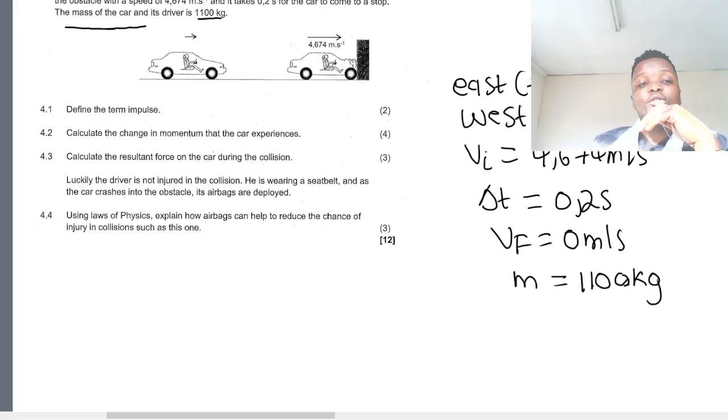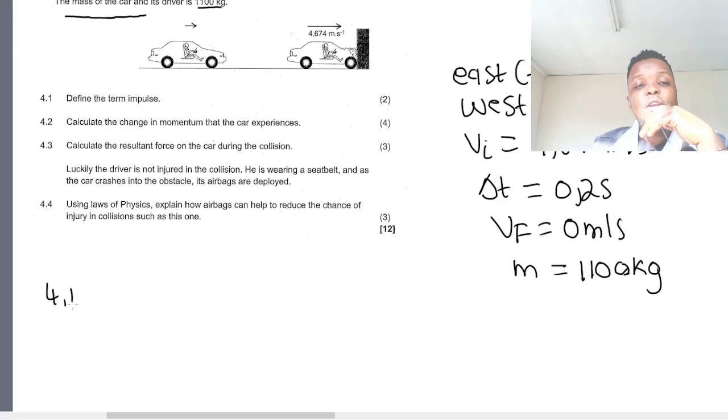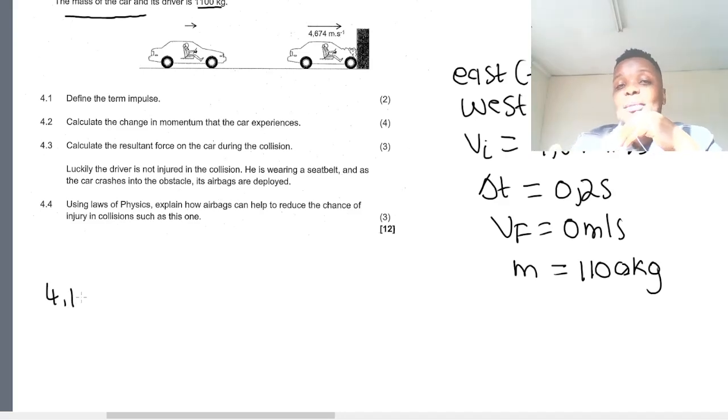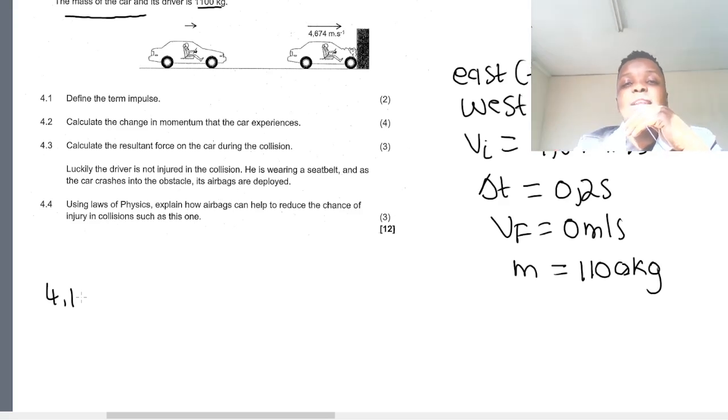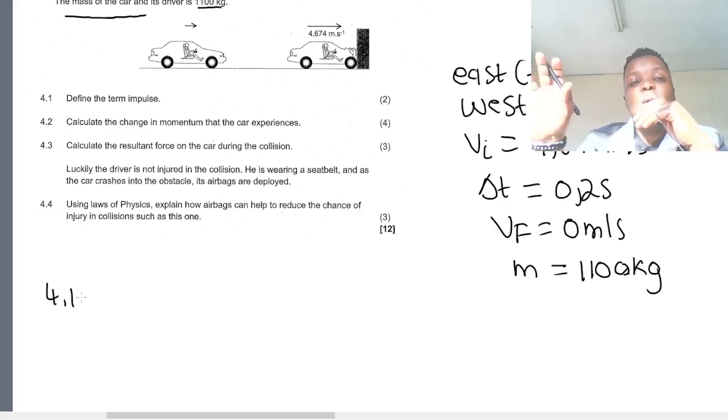Now let's go to 4.1. 4.1 says define the term impulse. Remember, I said you already know the theory. I'm assuming that you already know the theory on this topic, which is momentum and impulse. If you don't understand momentum and impulse, feel free to go and check the videos on momentum and impulse. If you're watching this video from my channel, Mr. Kolosa Extra Classes, then you will see the channel playlist. You will find a momentum folder whereby you can watch the momentum theory.